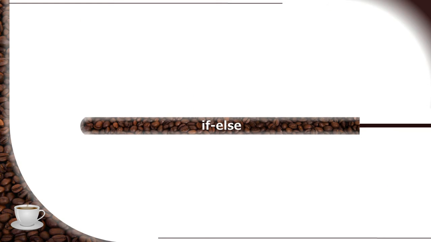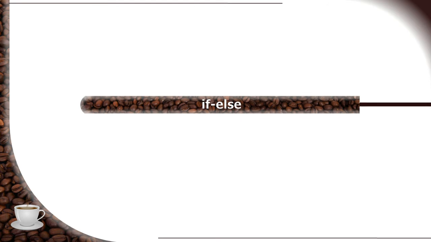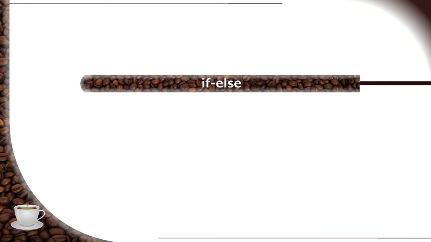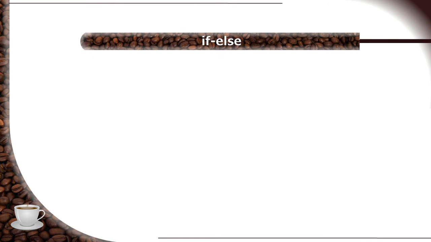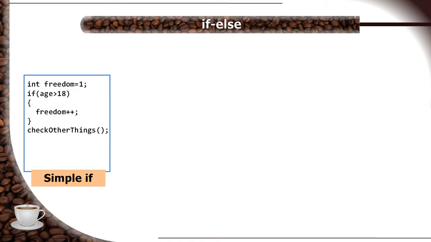The most popular selection construct is the if-else construct. It can generally have the basic forms shown here with the help of interesting example codes. In case of simple if, just the condition is checked, and if it is true, control diverts for execution of one or more instructions. Later it returns to normal sequence.